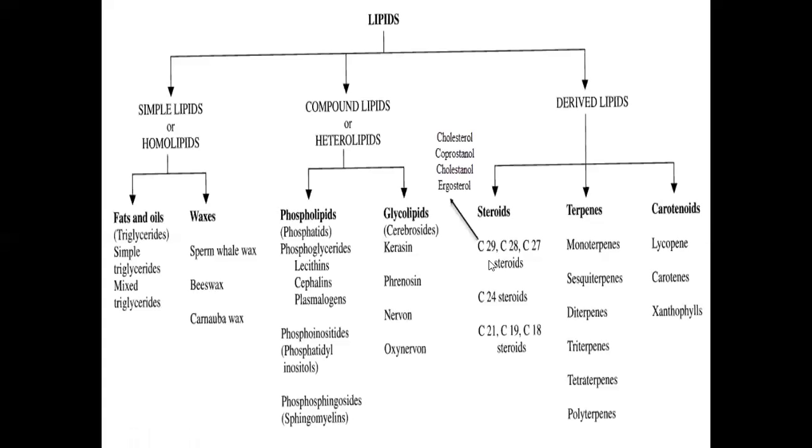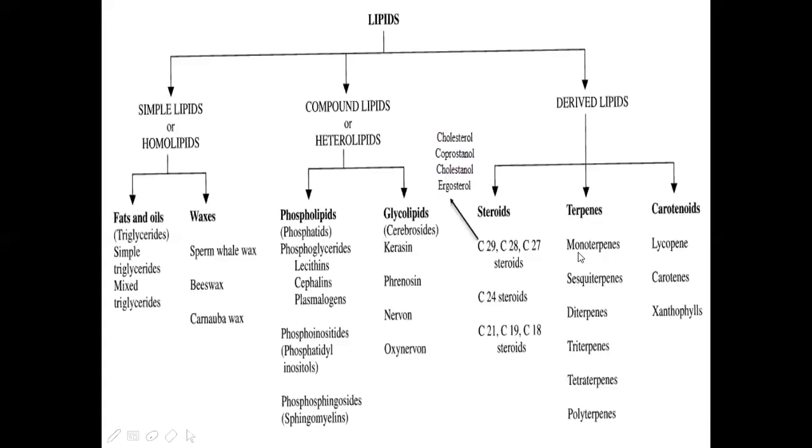For steroids, the examples are cholesterol, ergosterol, cholestanol, etc. Here we can see the carbon chain is C29, C28, C27, and C24 steroids, and C21, C19, and C18 steroids. Next category is terpenes, and next is carotenoids.